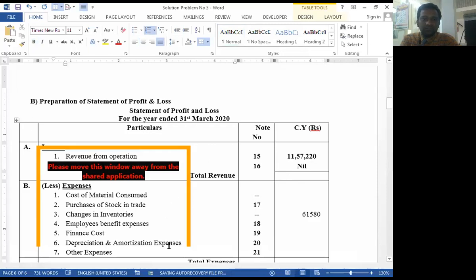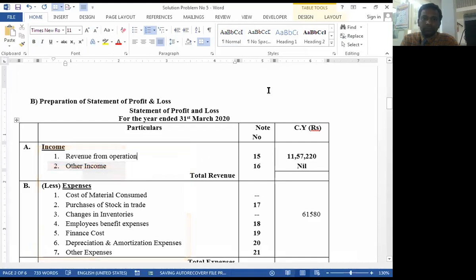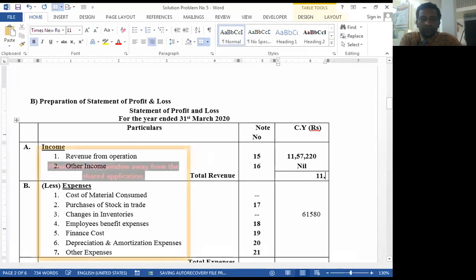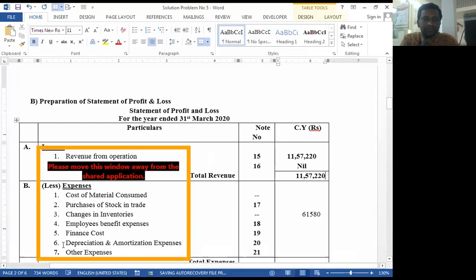So totaling of the first note is 11,57,220.